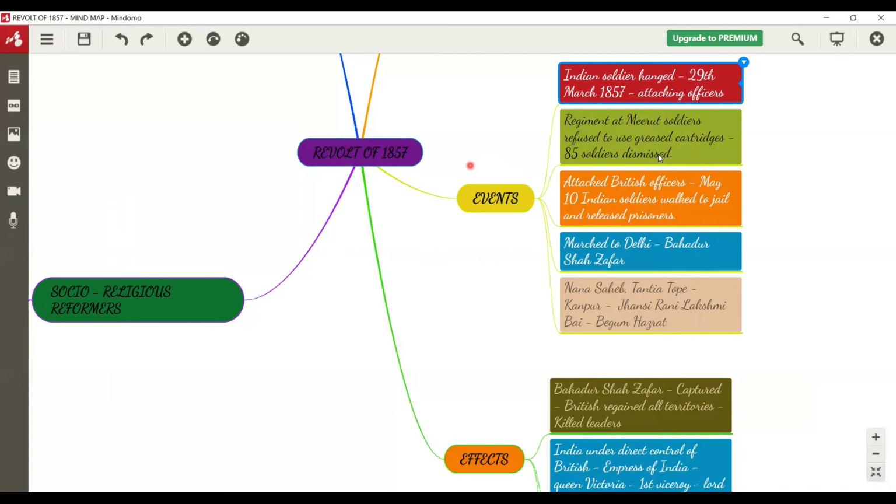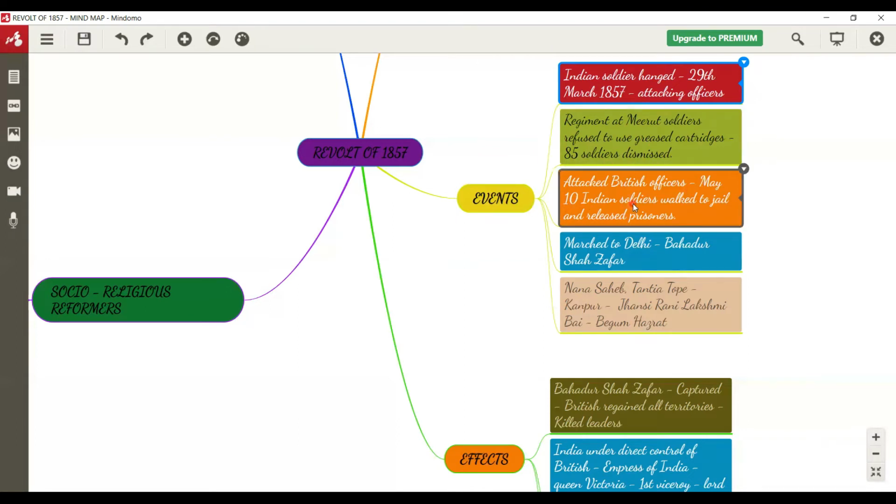So Indian soldiers refused to use this. Refused means they were not ready to use the greased cartridges. So for not using, the British dismissed 85 Indian soldiers. Dismissed means they have taken them out of the job.